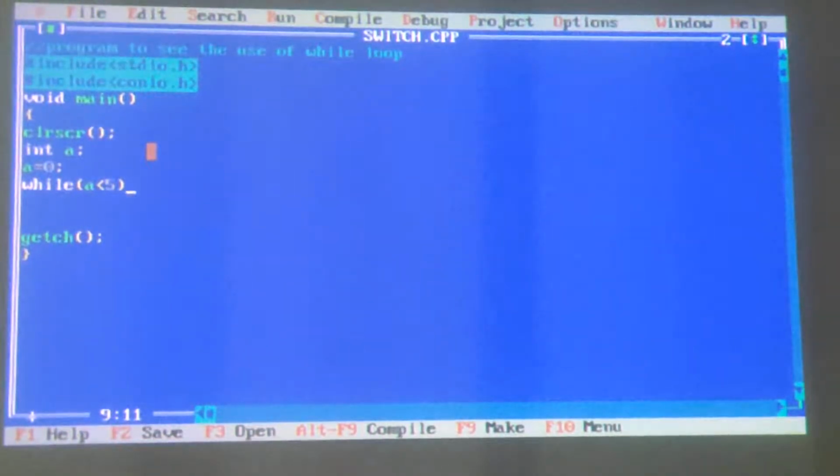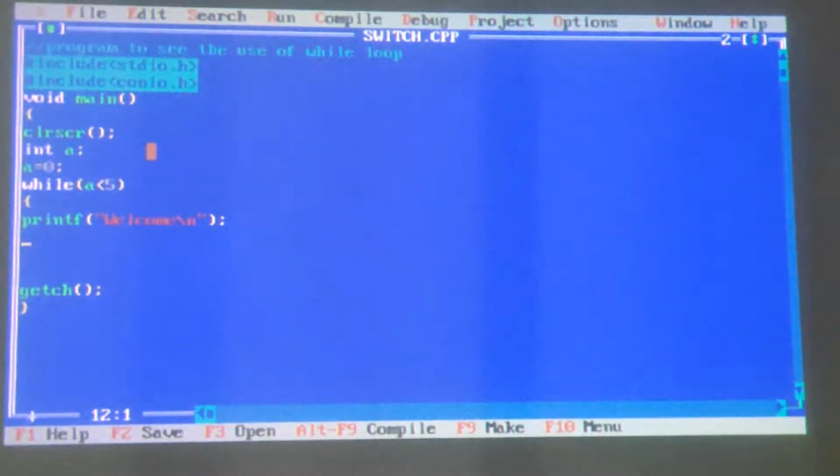Now while the loop runs, what do I want to do? I want to print an asterisk, or say welcome. For 5 times I want to print welcome. So I put a printf here: printf double quotes welcome. I want to print welcome on a new line, so I put backslash n, double quotes, bracket close, semicolon.